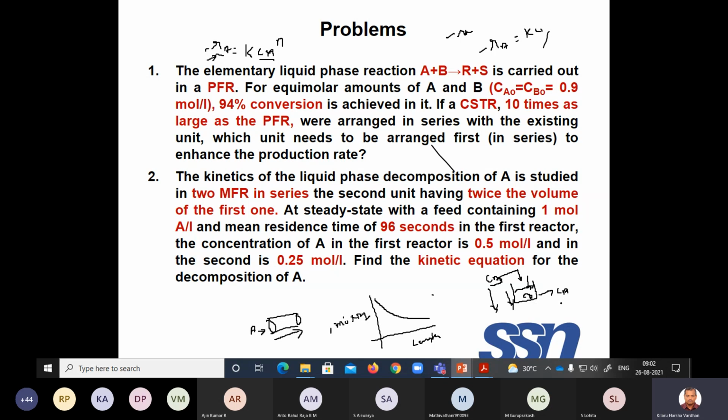This is the main reason why you get more conversion in PFR than CSTR. It's all because of the concentration inside the reactor. In MFR the concentration will suddenly decrease, whereas in PFR there is no sudden decrease because of no mixing. So whether mixing is bad or good: in mass transfer, to enhance the mass transfer rate, mixing should be done.